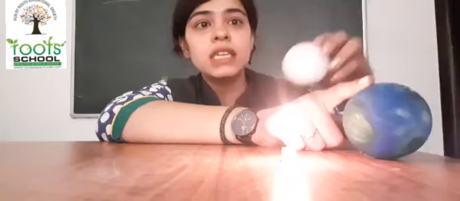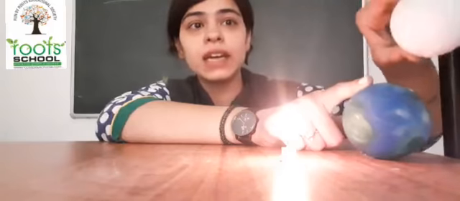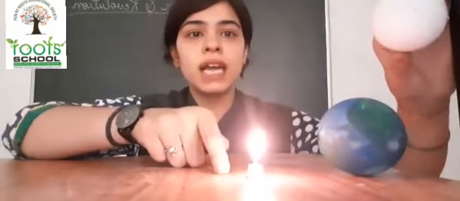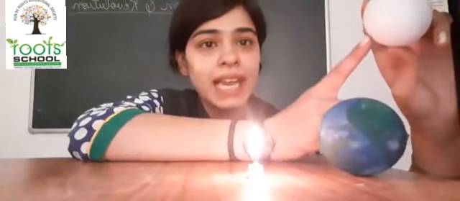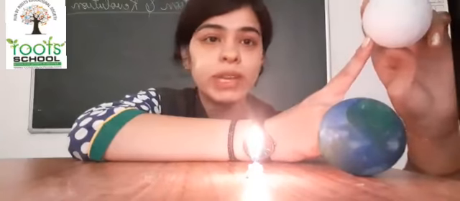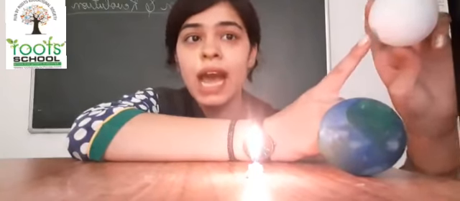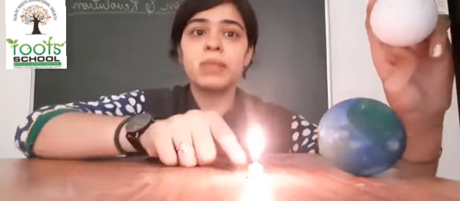Now we all know the moon does not have its own light. So how does the moon shine in the sky? Children, the moon is like here. Now the sun gives the light to the moon. The moon does not have light of its own. We know the moon does not have its own light, and the moon takes the light from the sun.